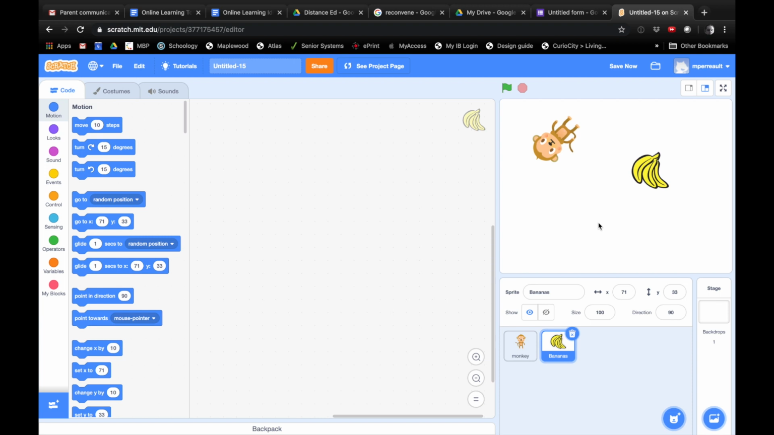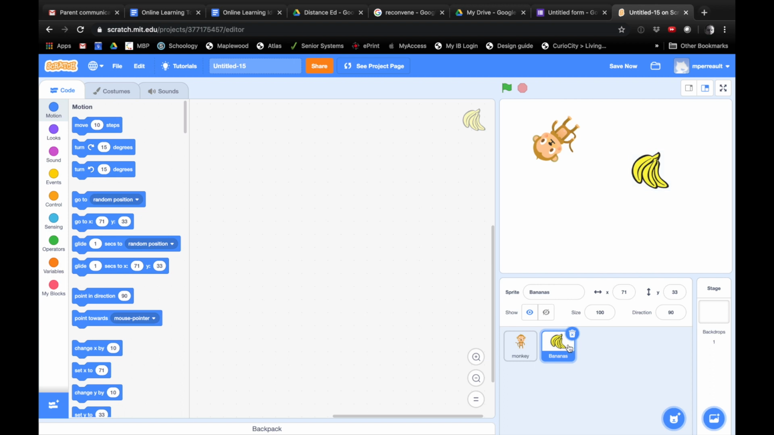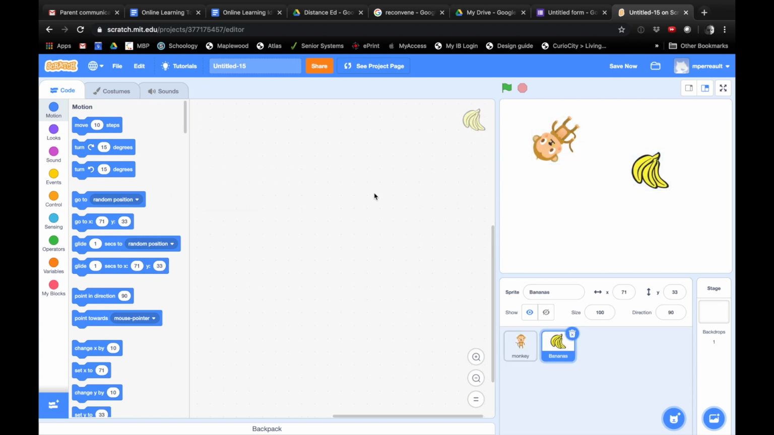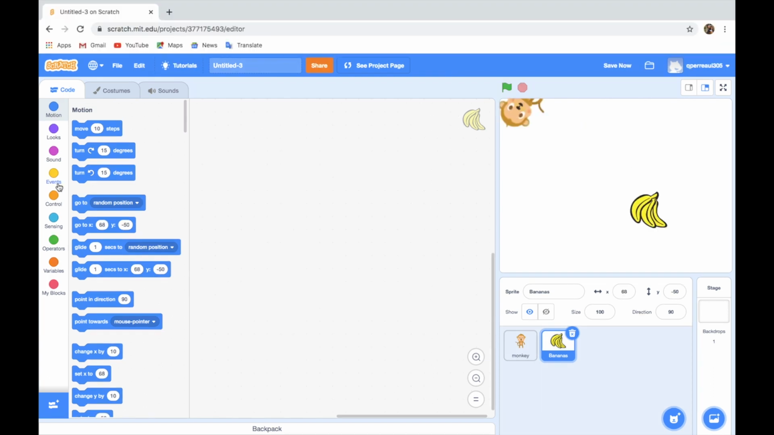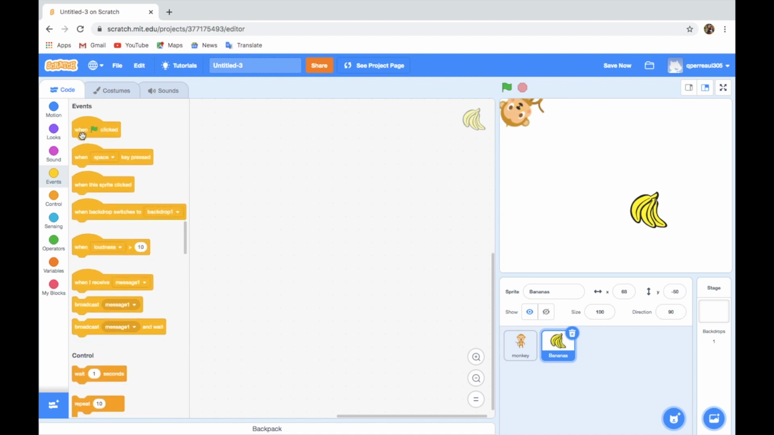All right, Quinn. If I click back on my monkey, you can see when he starts doing stuff when we push our flag, right? So what do we need? If I click back here on my bananas, you can see our code disappears because our bananas don't have any code yet. Our monkey has code, bananas no code. But we want to start the banana code the same way as we start the monkey code. So we're going to go into events and choose the same one, when the flag is clicked. Put it at the top so you have room.